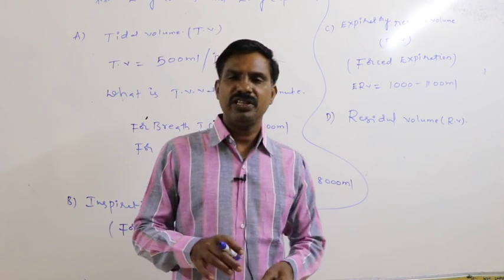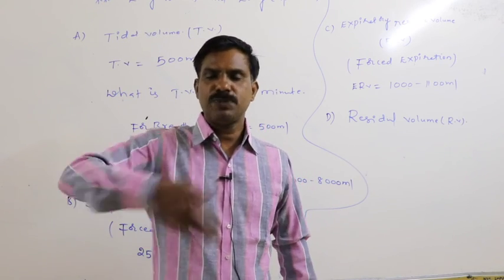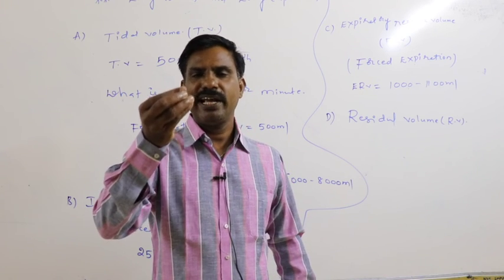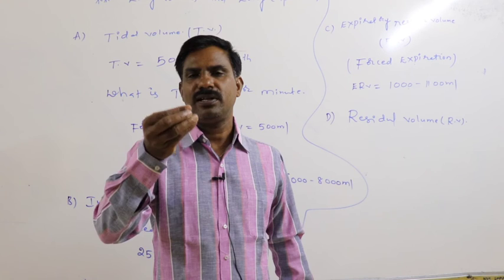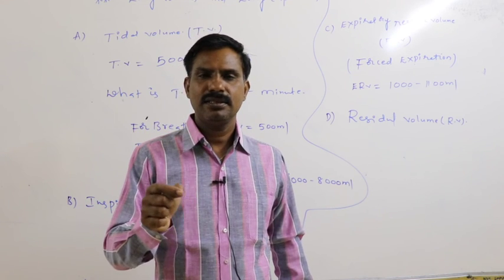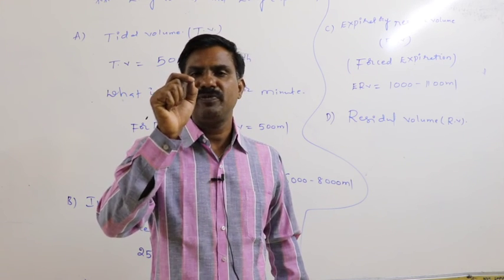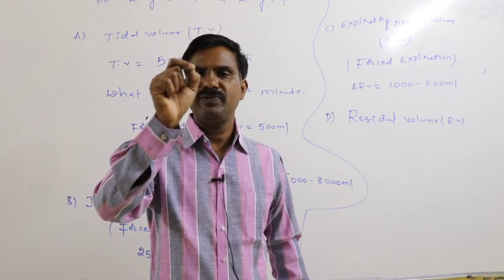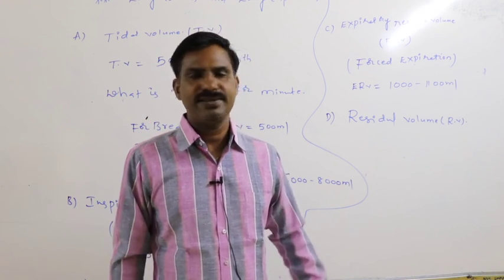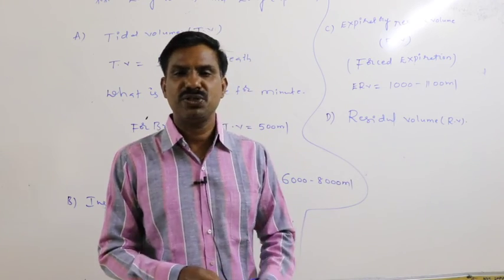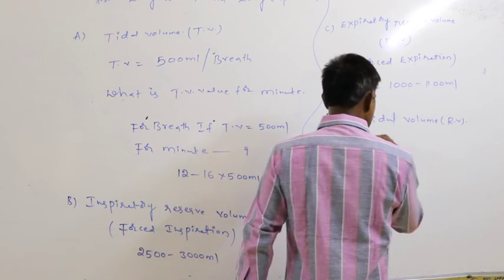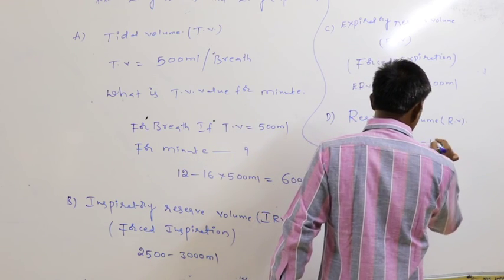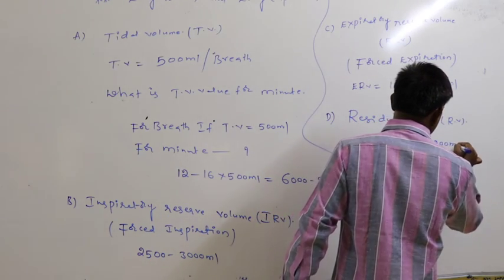After the forceful expiration, the volume of air that is always retained in the lung, which is useful to prevent the collapse of the lung, is the residual volume. That RV is equal to 1100 to 1200 ml.